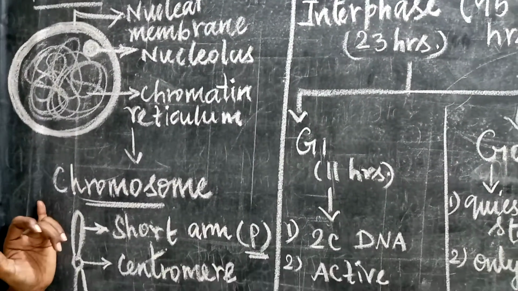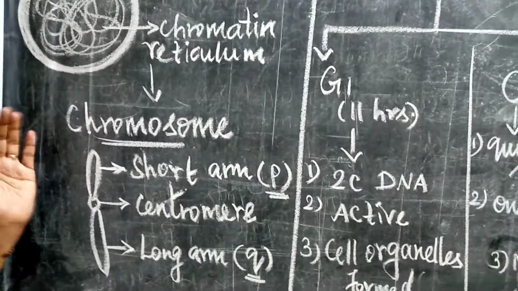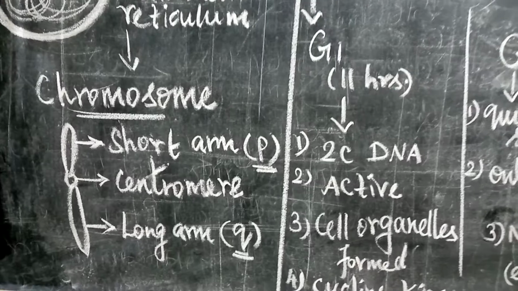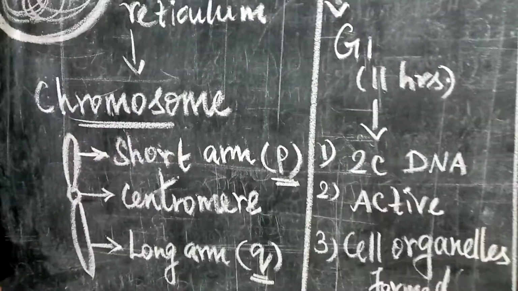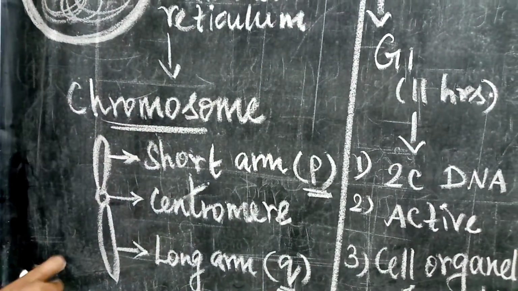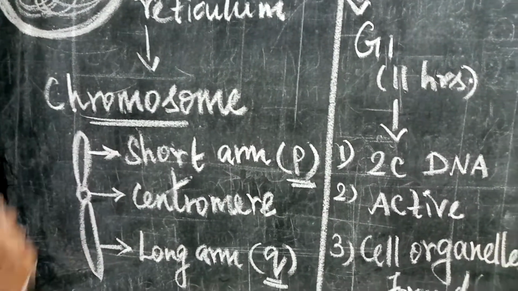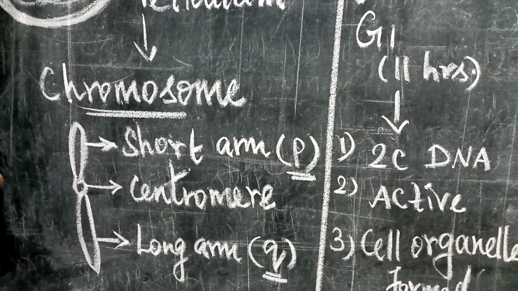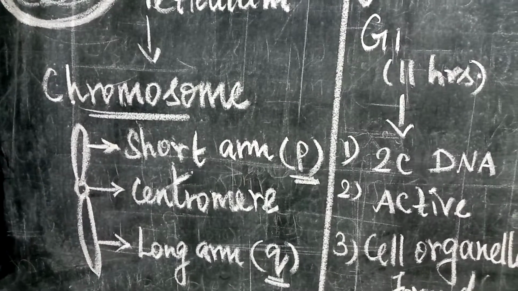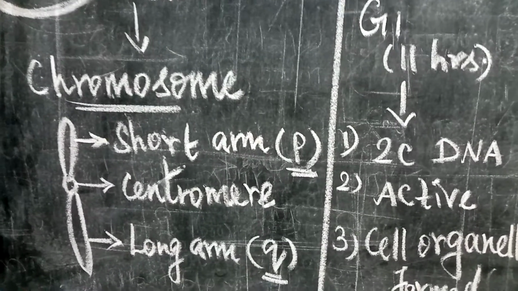Now what is meant by chromosome? Chromosomes are very important. This chromosome number is unique because each and every organism is having its own number of chromosomes. For example, human beings are having 46 chromosomes. Now what is the nature of the chromosome? Chromosome is a long, thread-like form, and it is having a lot of genes. Genes, we know, are the genetic material, transferred only with the help of genes. The genes are made of DNA. DNA is made of histone proteins. A number of histone proteins make the DNA molecule.